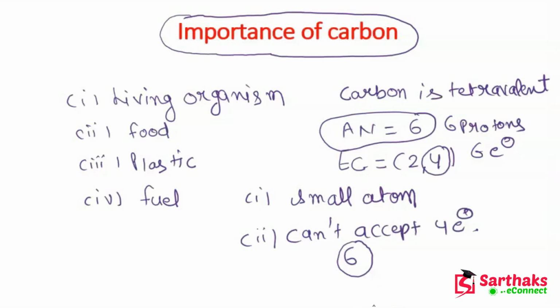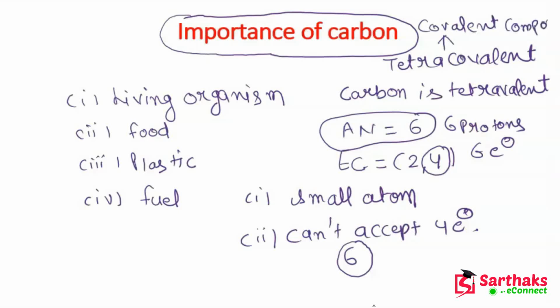So that is the reason, guys, carbon is unable to form ionic compounds, or unable to transfer electrons. It can only share electrons. That's why carbon is tetracovalent, because it can only form covalent compounds. I hope, guys, this point is clear to you.